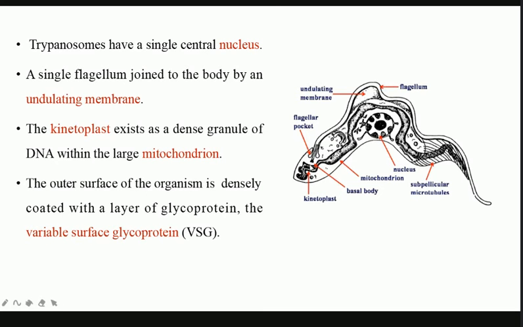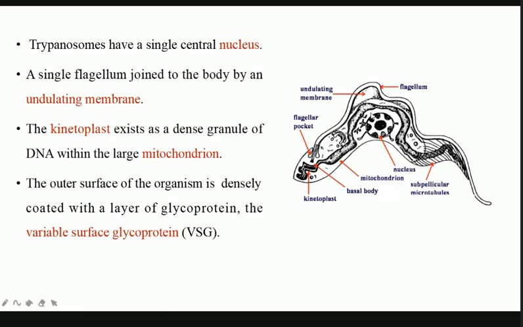So from the blepharoplast, the flagellum comes out, and this is the flagellum which extends throughout the body. All right. But there is a special membrane called the undulating membrane, which connects the body to the flagellum. That means the flagellum is not free, as in the case of Euglena.